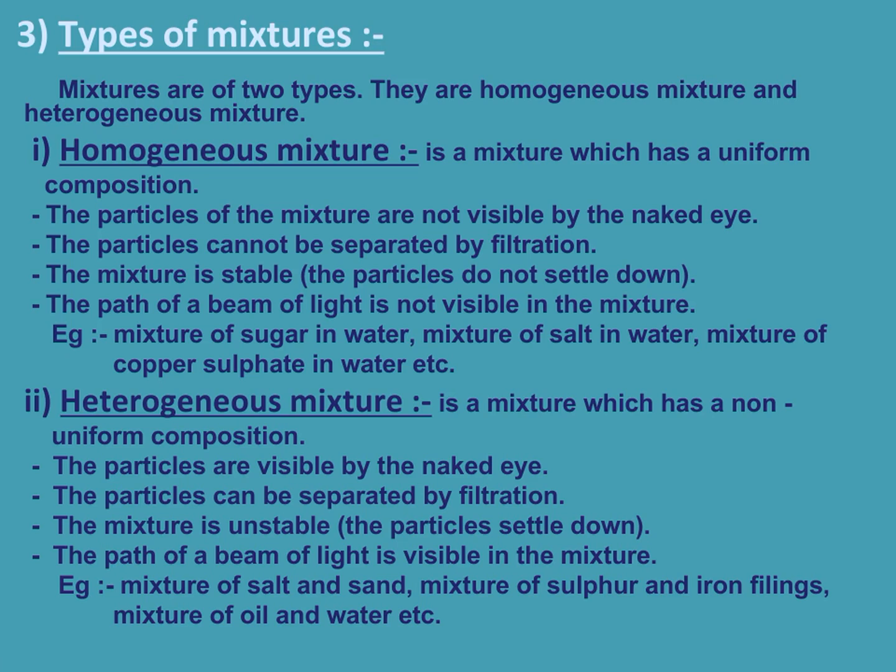For example, a mixture of sugar in water, salt in water, and copper sulfate in water, etc. Then the second type is the heterogeneous mixture, which is a mixture which has a non-uniform composition. The particles are visible by the naked eye and can be separated by the filtration method. The mixture is unstable, that means the particles settle down. The path of a beam of light is visible in the mixture. For example, a mixture of salt and sand, sulfur and iron filings, oil and water, etc.